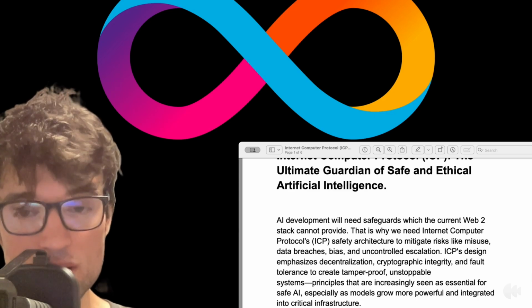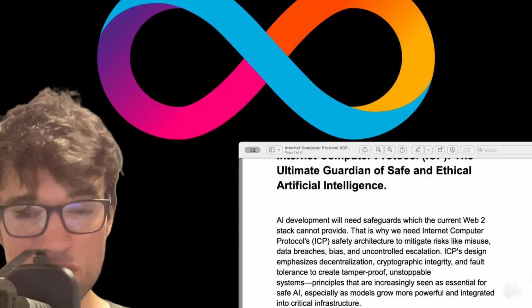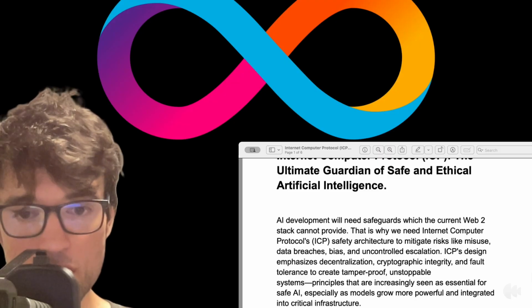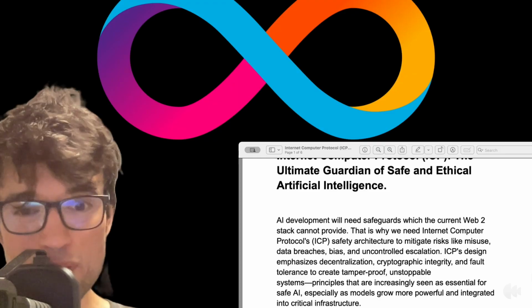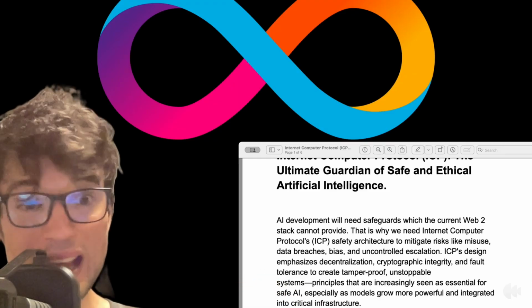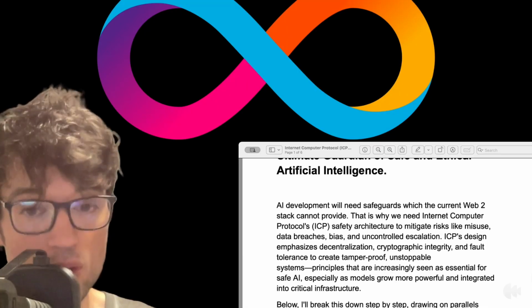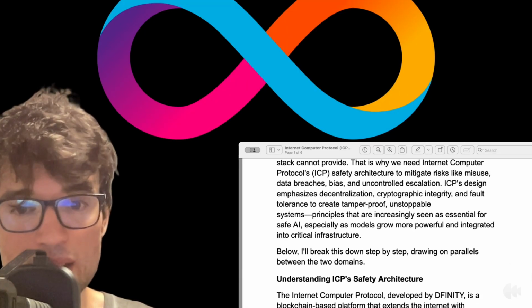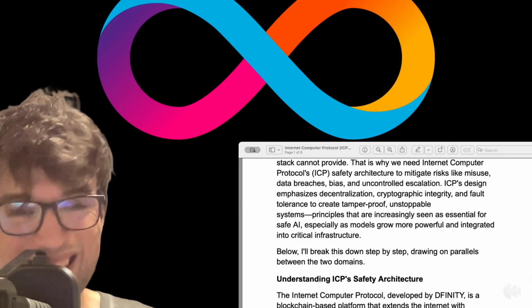uncontrolled escalation. ICP's design emphasizes decentralization, cryptographic integrity, and fault tolerance to create tamper-proof, unstoppable systems, principles that are increasingly seen as essential for safe AI, especially as models grow more powerful and integrated into critical infrastructure. Below, I'll break down this step by step, drawing on parallels between the two domains.